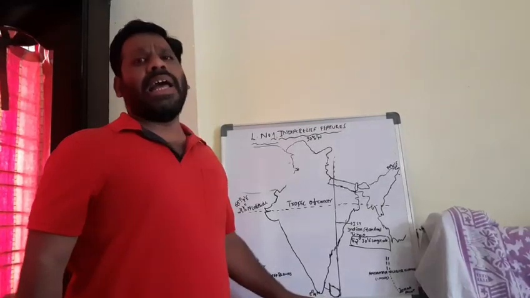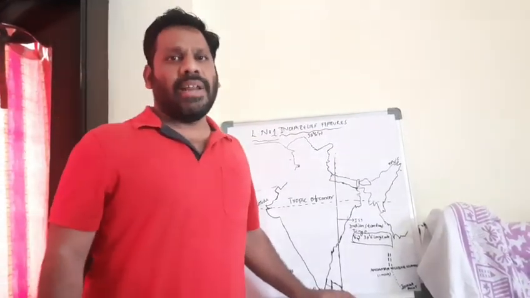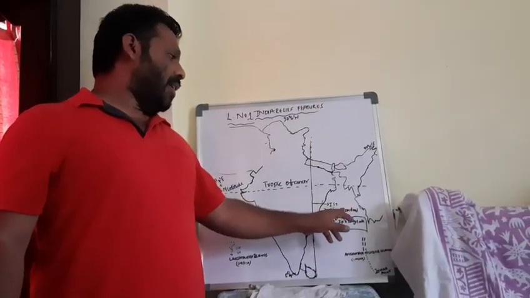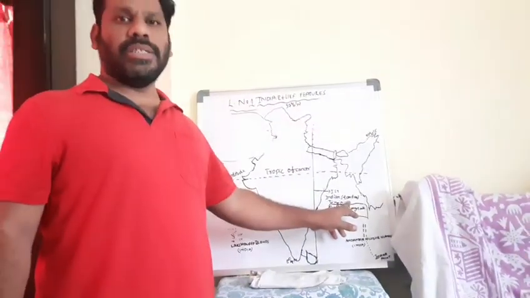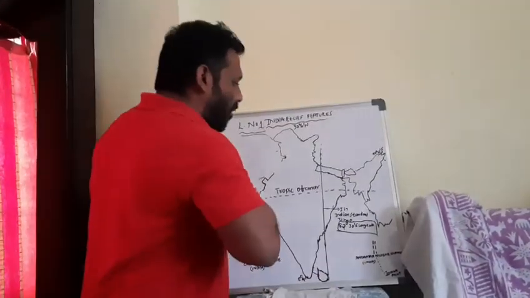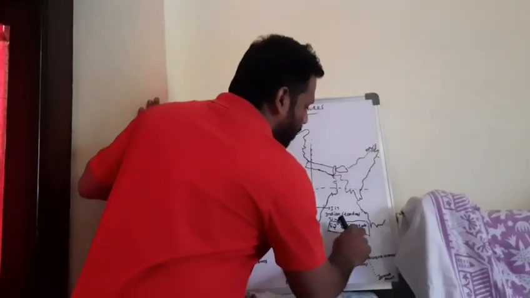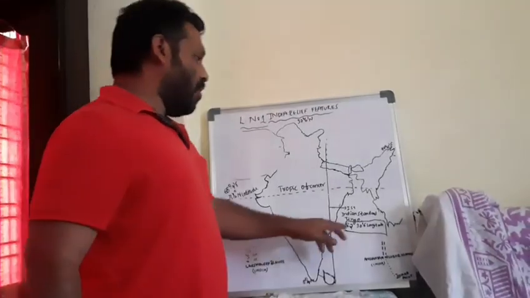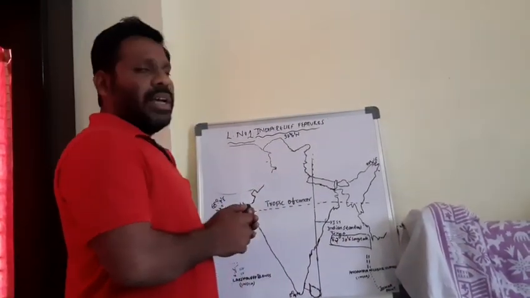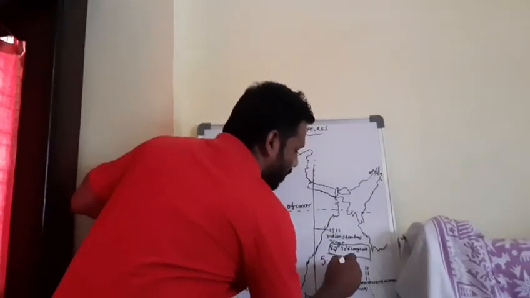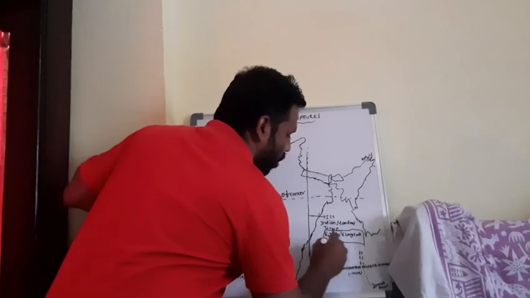Each and every country has one standard time. Like that, we also have one time, that is called what? Indian Standard Time, or we can call it IST. It is also called the central longitude for our country. 82 degrees 30 minutes east longitude is the IST, Indian Standard Time, for our country. When you compare IST and GMT, IST is ahead of GMT. How much? 5.5 hours.